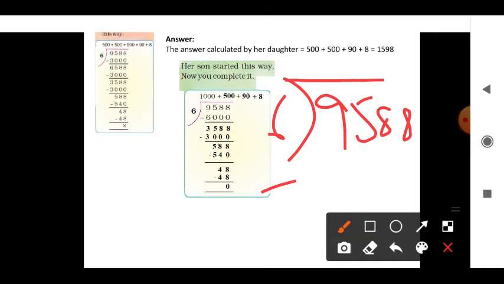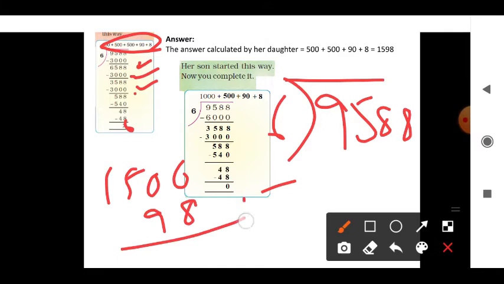Now subtract it. She subtracts 3000 from 9588 and gets 6588. Again she multiplies by 3000. Again the same 3000. So at last she will get 0. See, she did the quotient by adding: 500 plus 500 is 1000, 1000 plus 500 is 1500, 1500 plus 98. So 1598 is the answer.